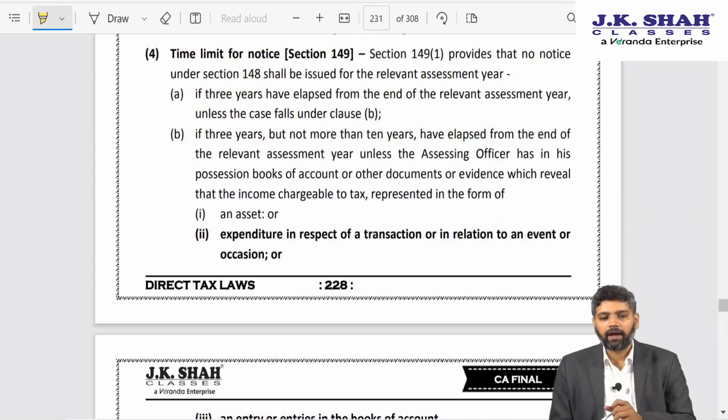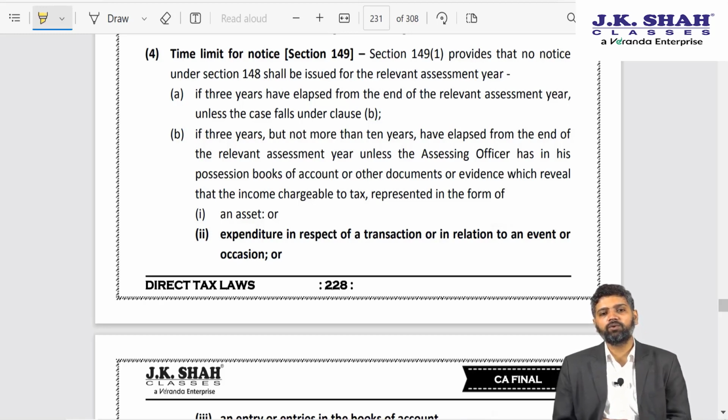Moving ahead. As far as reassessment proceedings are concerned, Finance Act 2021 has overhauled the entire process of reassessment. Prior to 31st March 2021, the assessing officer could reopen an assessment only and only when he had a reason to believe that income chargeable to tax has escaped assessment. The reassessment could not be done on the basis of change of opinion or on the basis of maybe a fishing inquiry or surmises or conjectures.